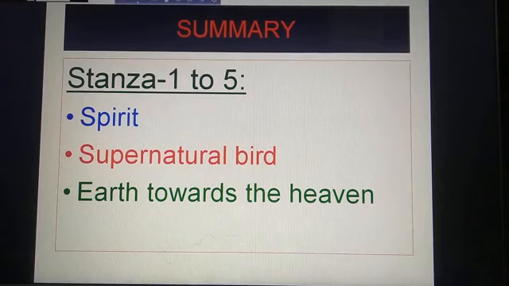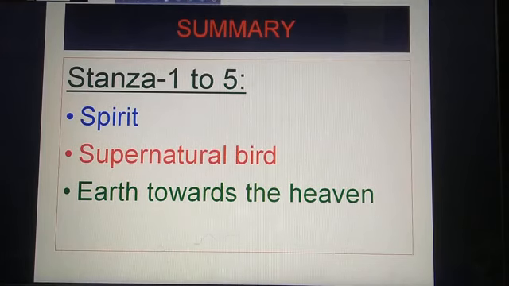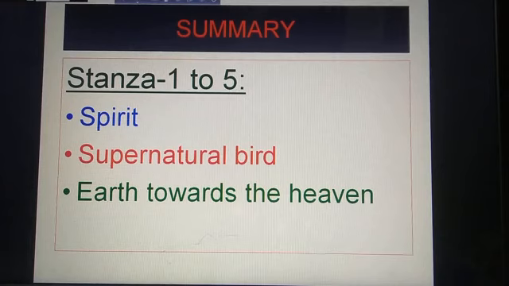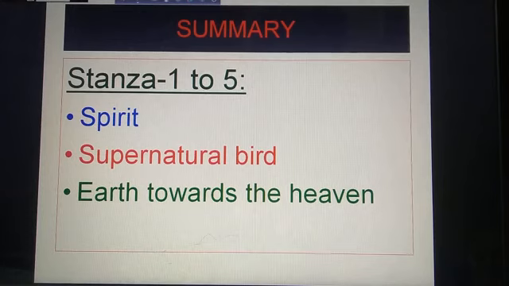Now the summary. As I said before, the poem has 21 stanzas and it is a long lyrical poem. It is quite difficult to summarize every stanza line by line, and quite impossible to explain every line in this class. So I will summarize stanzas 1 to 5, and then I can make it understandable for you.